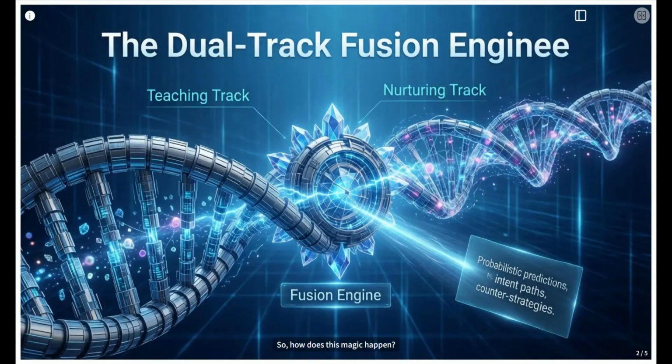So, how does this magic happen? We've got a dual track system. Think of it like this. One track is the strict teacher, the teaching track. It feeds on hard data: doctrines, organizational charts, strategic goals, building a knowledge graph using the DIKWP framework.